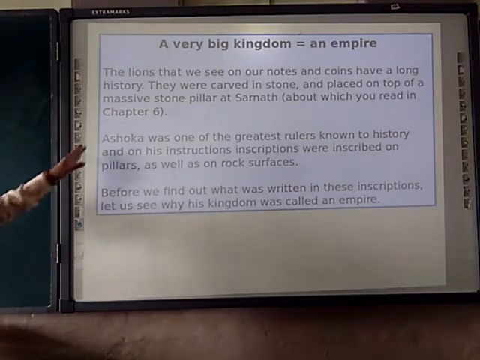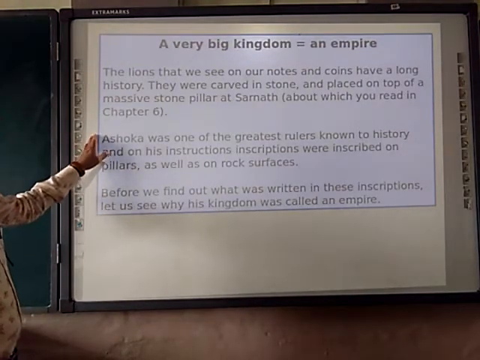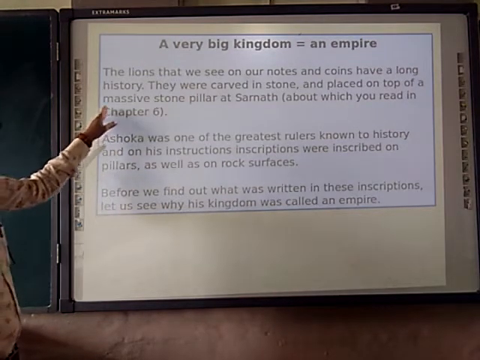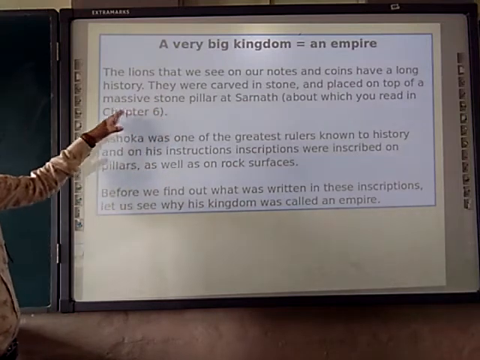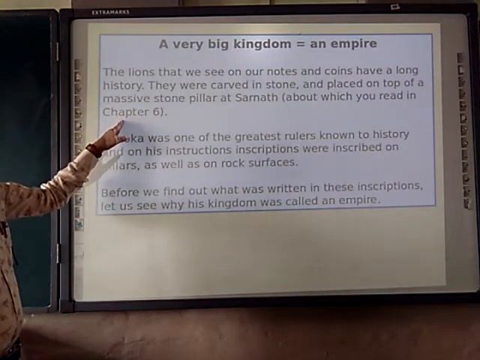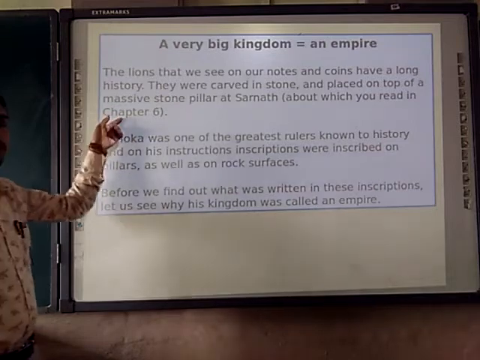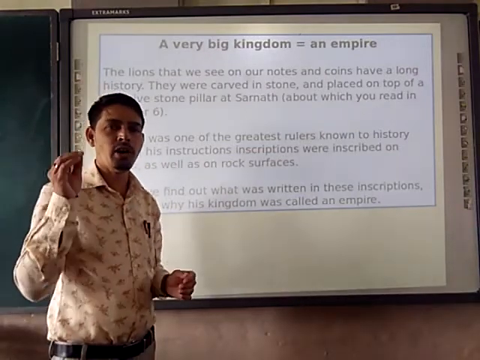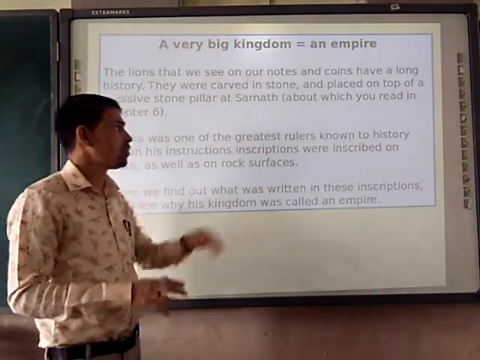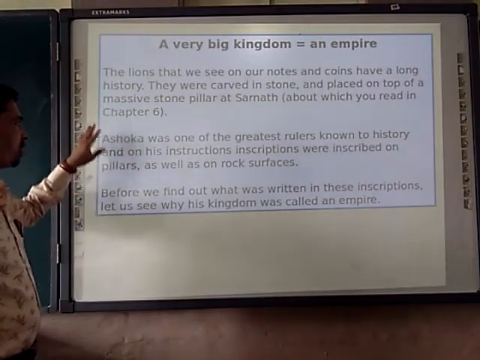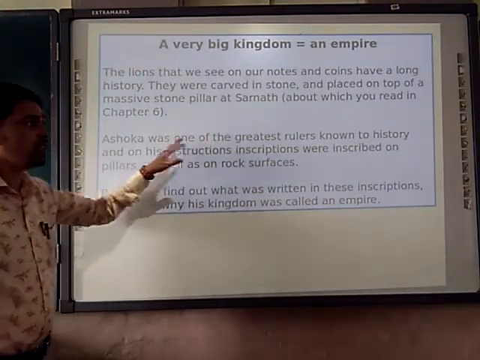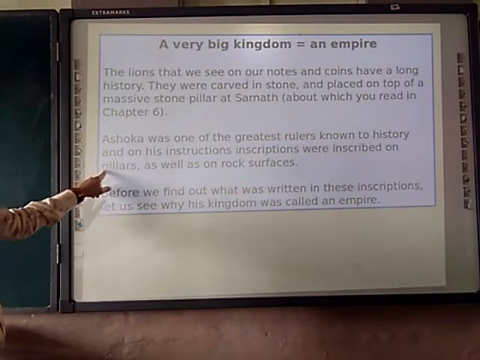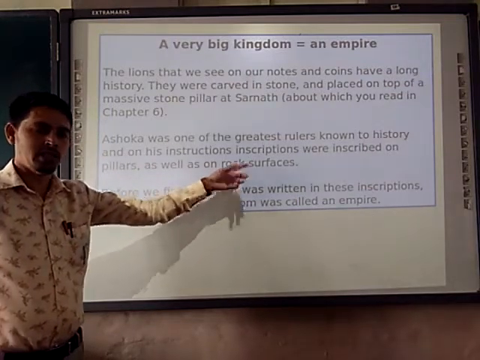First point, a very big kingdom and an empire. The lion that we see on our notes and coins has a long history. It was carved in stone and placed on the top of the massive stone pillar at Sarnath. You read about this in chapter number 6. Already we had discussed this point in chapter number 6. On our currency paper notes, we are already seeing this. Ashoka was one of the greatest rulers known to history, and his inscriptions were inscribed on pillars as well as on rock surfaces.